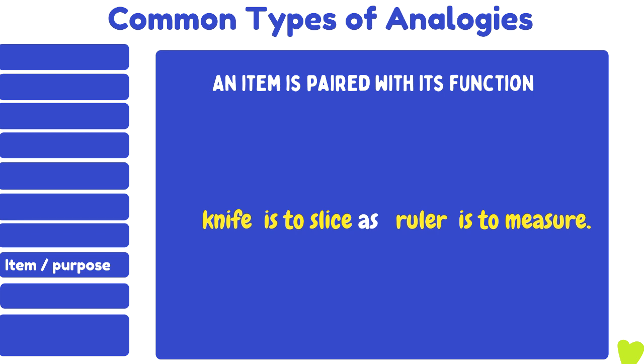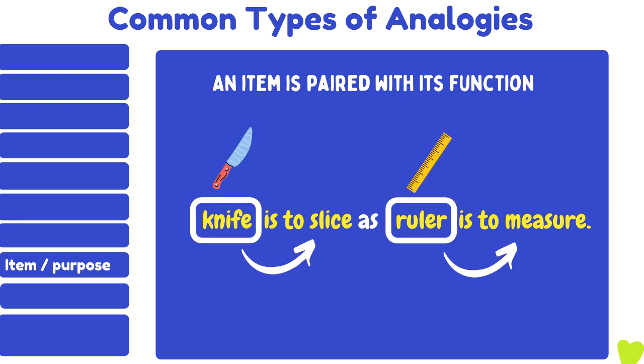Item and purpose. An item is paired with its function. Knife is to slice as ruler is to measure. The function of knife is to slice and the function of ruler is to measure.